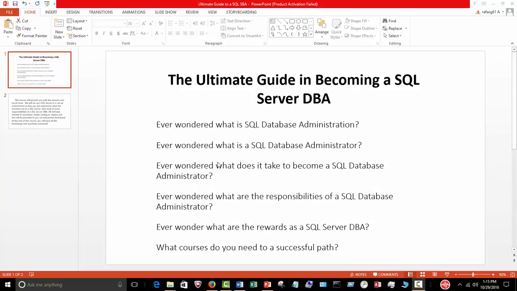And so if you're wondering what is SQL Database Administration, or what is an SQL Database Administrator, or what it takes to become an SQL Database Administrator, or what are the responsibilities of a database administrator, and finally, what are the rewards in becoming an SQL Database Administrator, then this course will answer some of those questions.